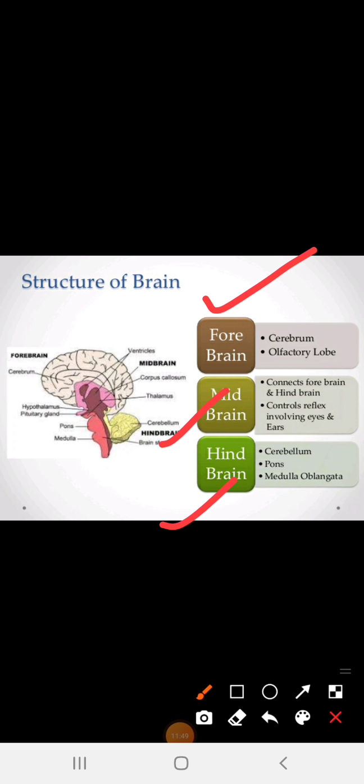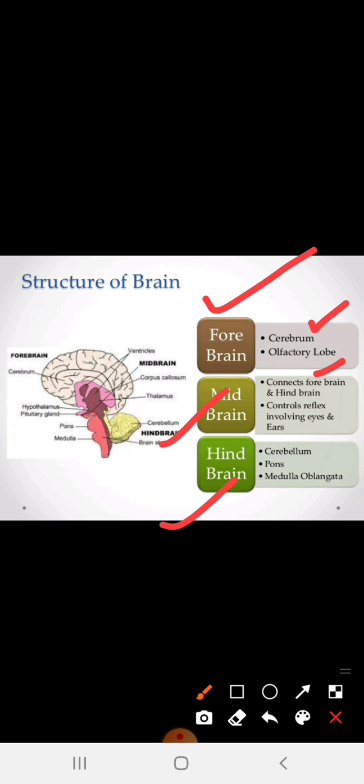The main concept we have to clarify here is that the forebrain consists of the cerebrum and the olfactory lobe, whereas the midbrain connects the forebrain and the hindbrain. Yes, it exists in the mid part, so it connects the forebrain and the hindbrain, because it is the medium part of the brain.